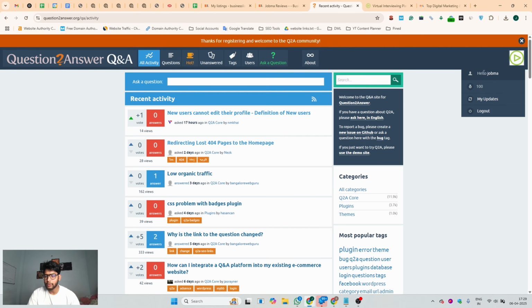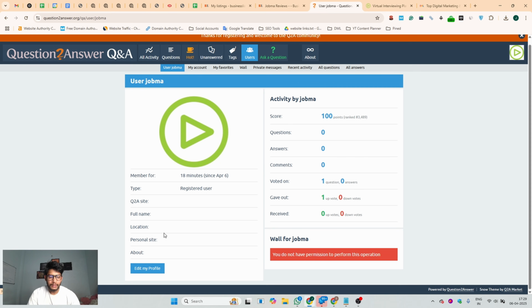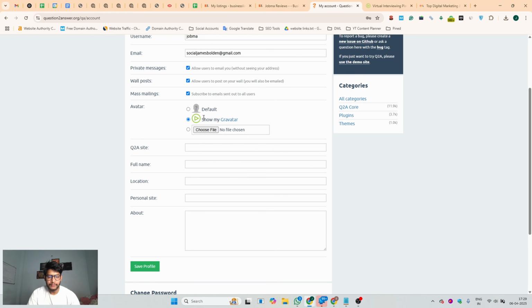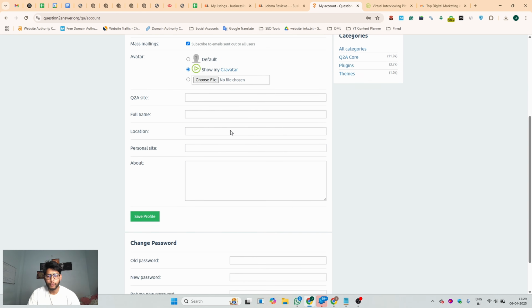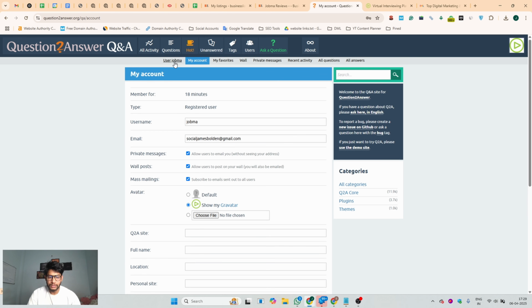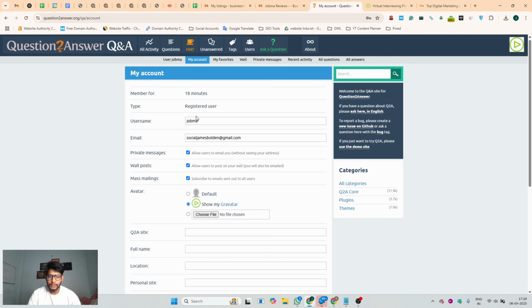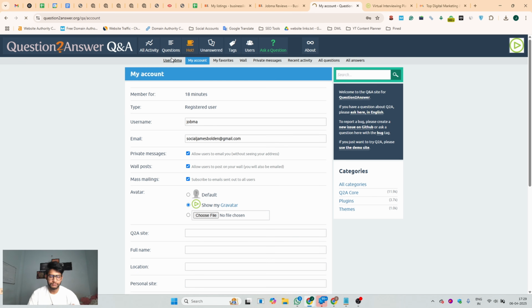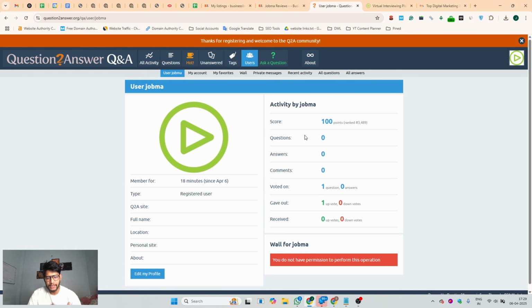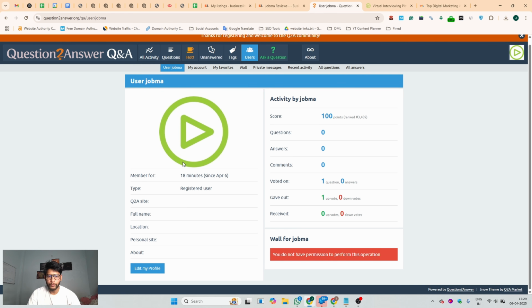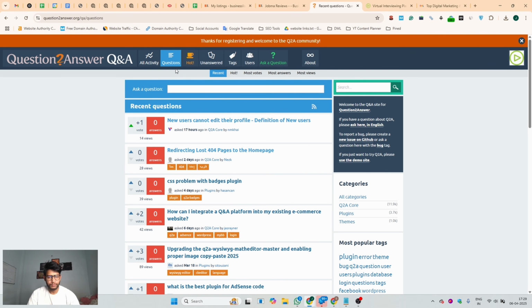Now what you can do is click on the profile icon, go to your profile, click on edit my profile, and you can change your profile picture. You can upload it from your desktop. If you are a new user, you cannot make any modification to your account profile details. You can wait a couple of days, like 1 or 2 days, then you are able to edit your profile details. Okay, so this is the process of how you can create your profile on this website.